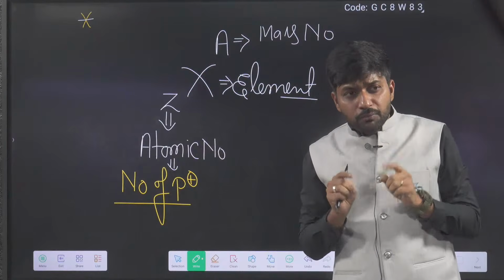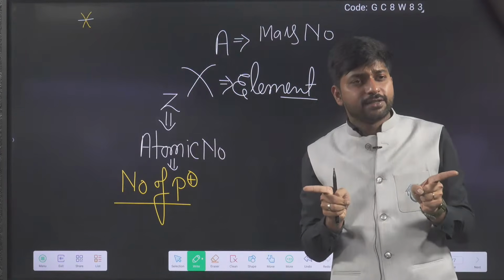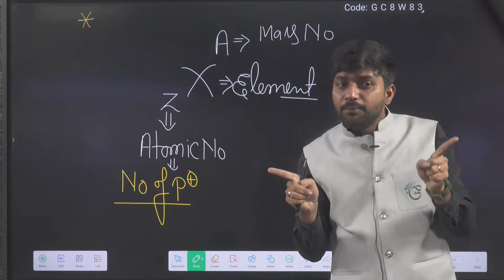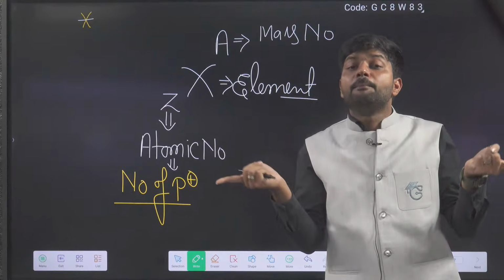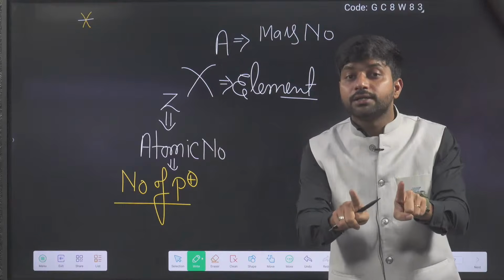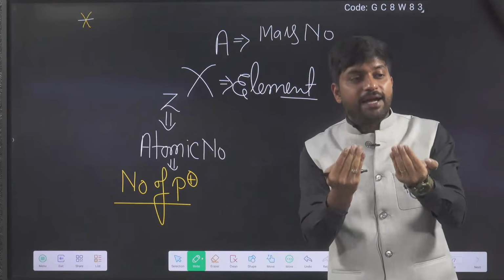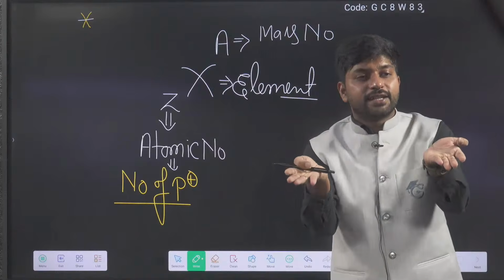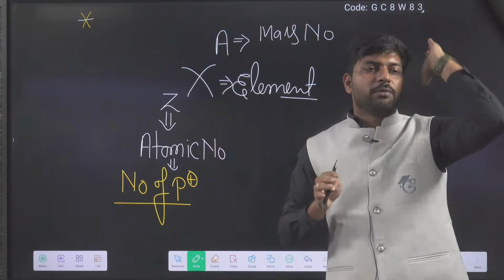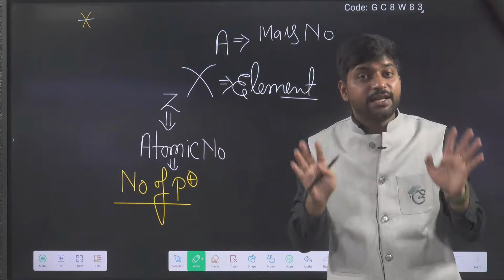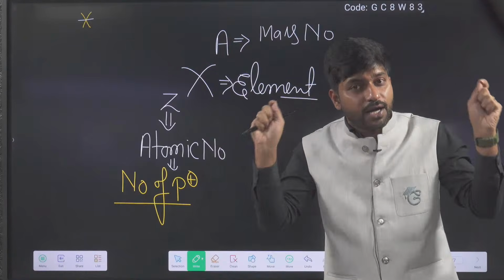But do you know both are two different things? Mass number is a different thing and atomic mass is a different thing. By default, their values are nearly the same, so we have directly learned that mass number is equal to atomic mass. But logically, definition wise, they are different.